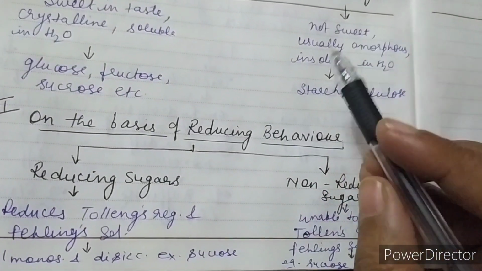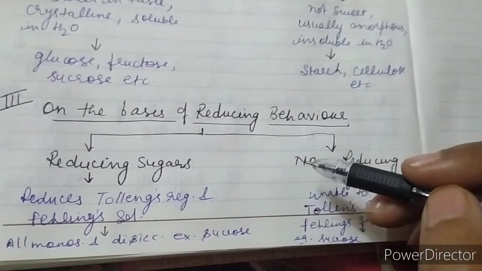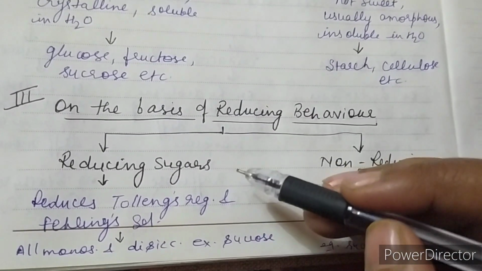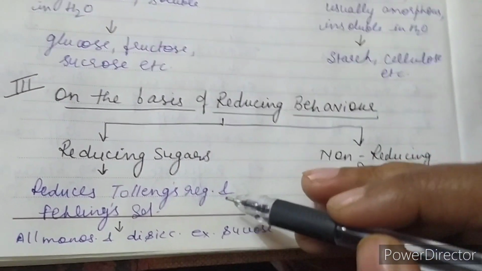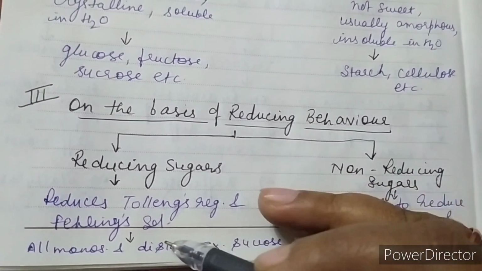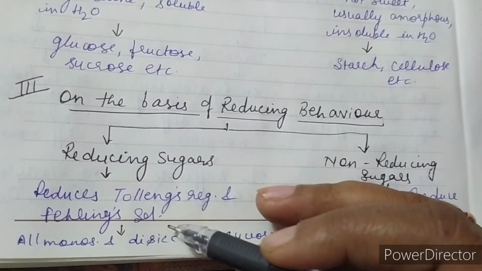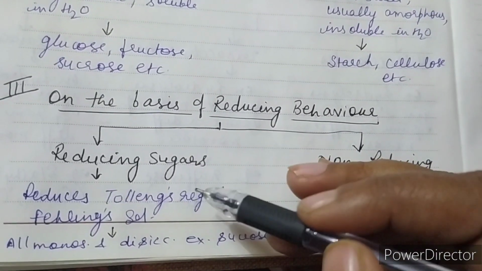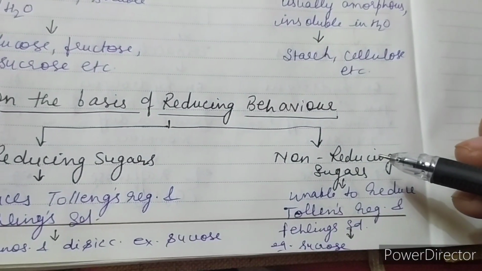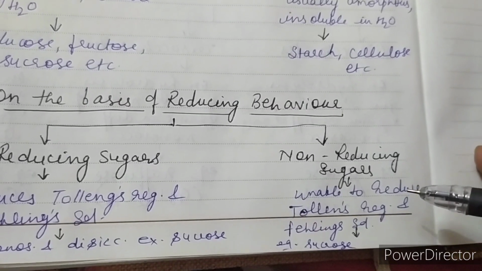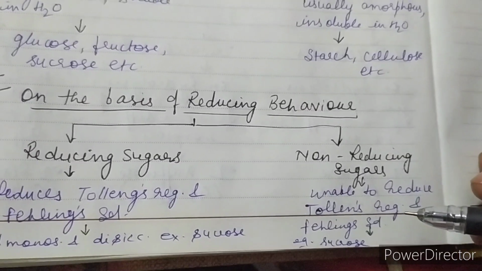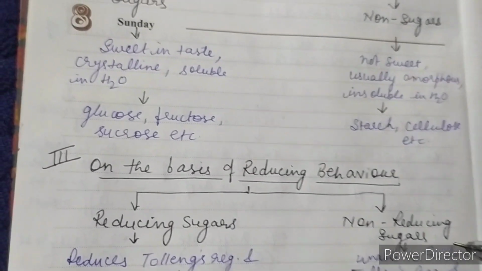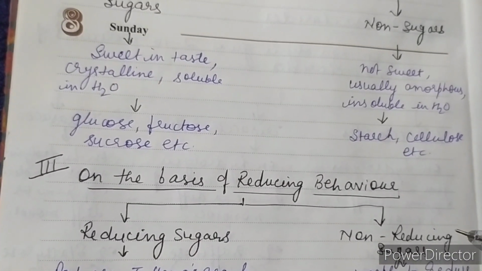And the third basis is reducing behavior. There are 2 types of carbohydrates: reducing sugars and non-reducing sugars. Reducing sugars reduce Tollens' reagent, that is ammoniacal silver nitrate solution, and Fehling's solution. This includes all monosaccharides and disaccharides except sucrose. Non-reducing sugars are unable to reduce Tollens' reagent and Fehling's solution, and this includes sucrose.